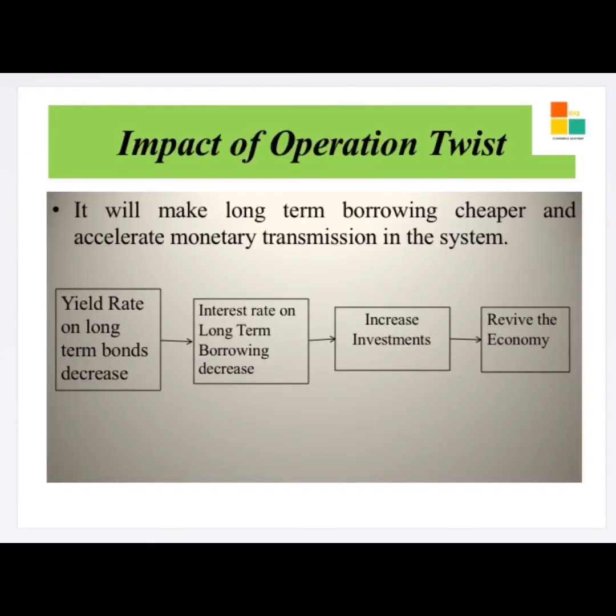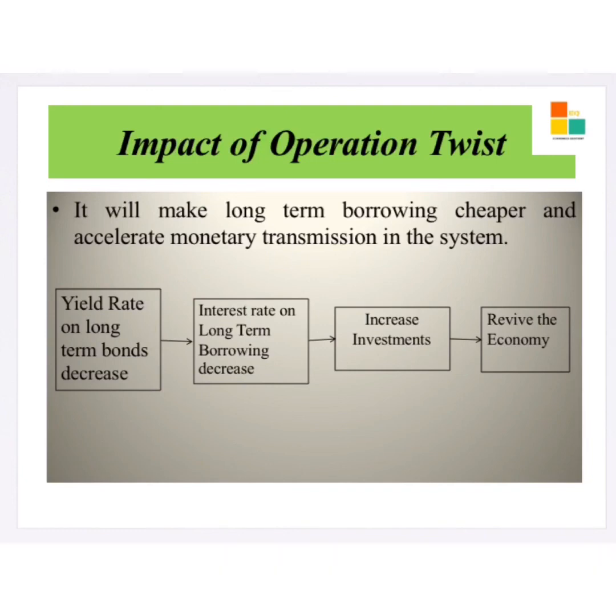See this diagram. I have given the flow, that is, if the yield rate on the long-term bond decreases, then the interest rate on long-term borrowings will also decrease. We have already discussed that the interest rate on long-term borrowings is fixed based on the yield rate on long-term bonds. Therefore, the bank will provide long-term loans at a cheaper rate. In this way, there can be a possibility for an increase in investments in long-term sectors like setting up of industries, housing, etc., thereby helping revive the growth of the economy.